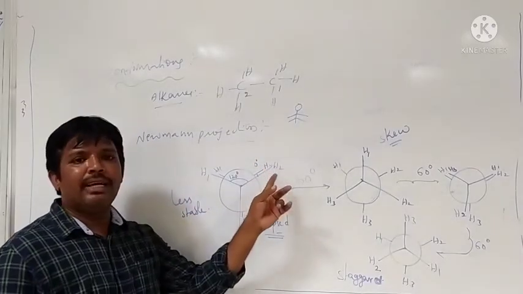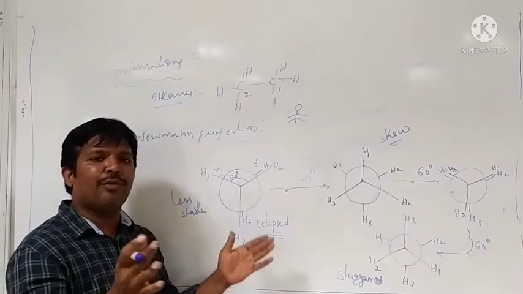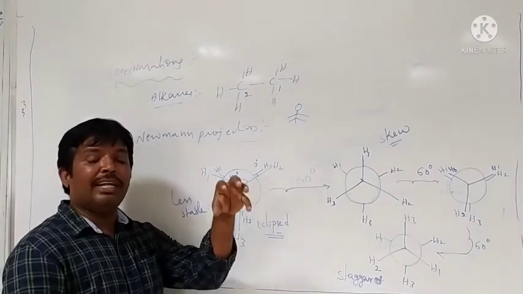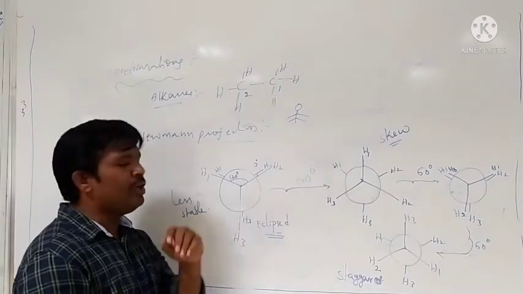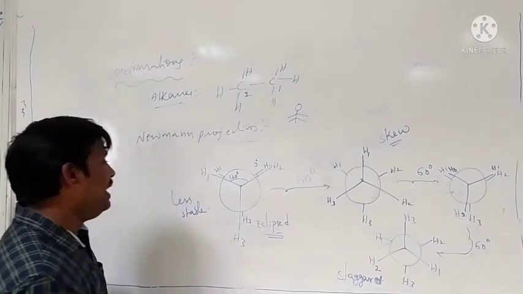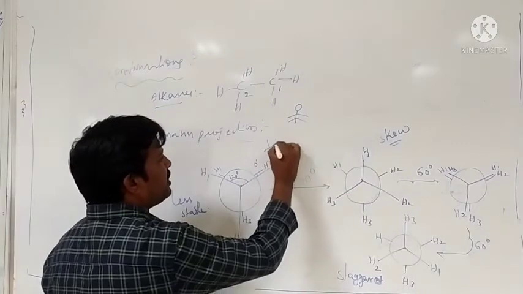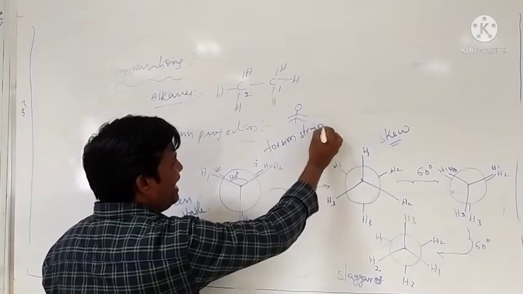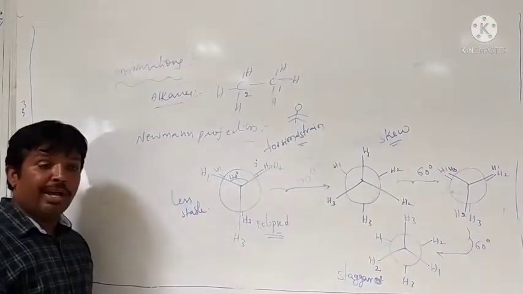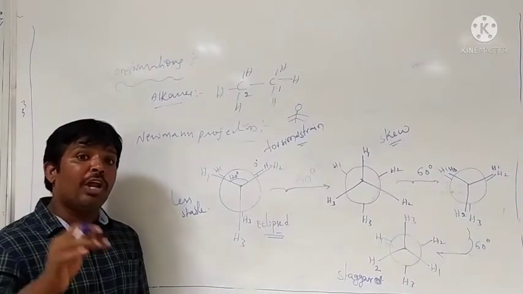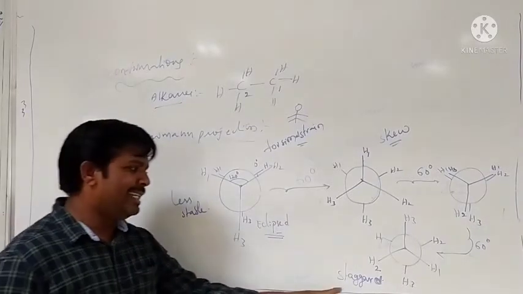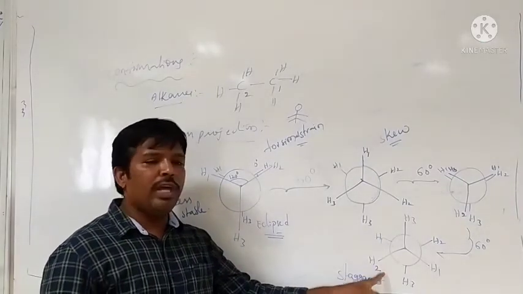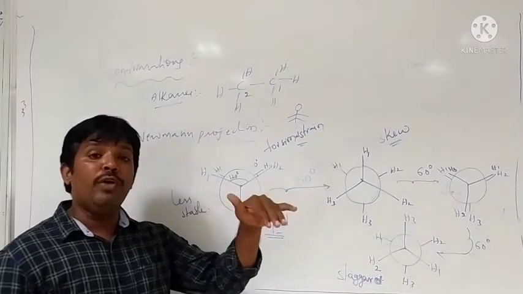The front and back carbon hydrogens are very near to each other, so they undergo so much repulsion. That repulsion is called torsion repulsion or torsional strain. Torsional strain is observed more and more in eclipsed, and very little in staggered. Why very little in staggered? Because the hydrogens are very far away from each other.